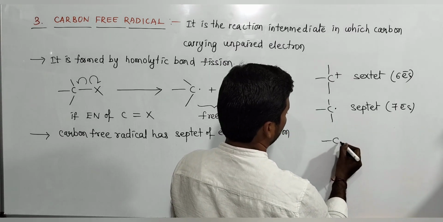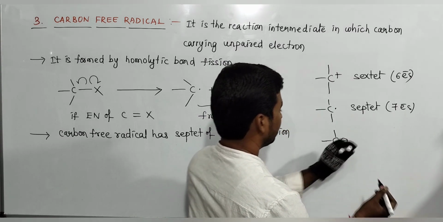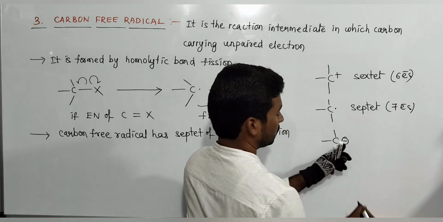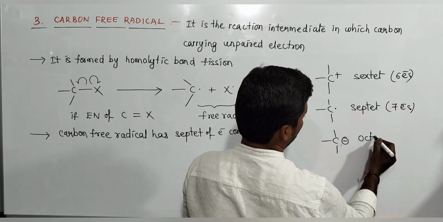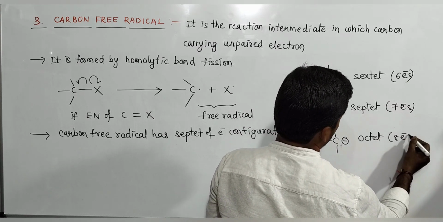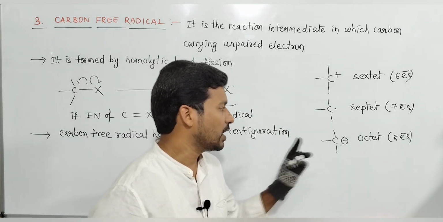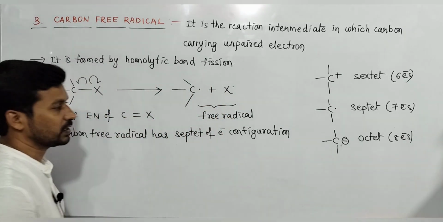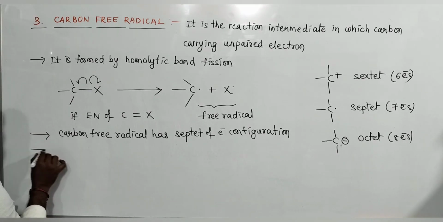If you see carbanion, 2 plus 2 plus 2, anion means this also has 2 electrons. Total octet configuration, 8 electrons. Octet, 8 electrons. Okay. Carbocation, carbon free radical, and carbanion. Carbon free radical has a septet electronic configuration. That's my point.